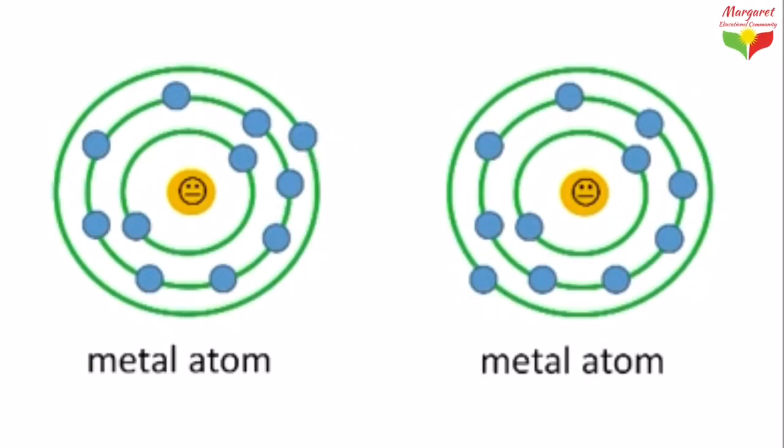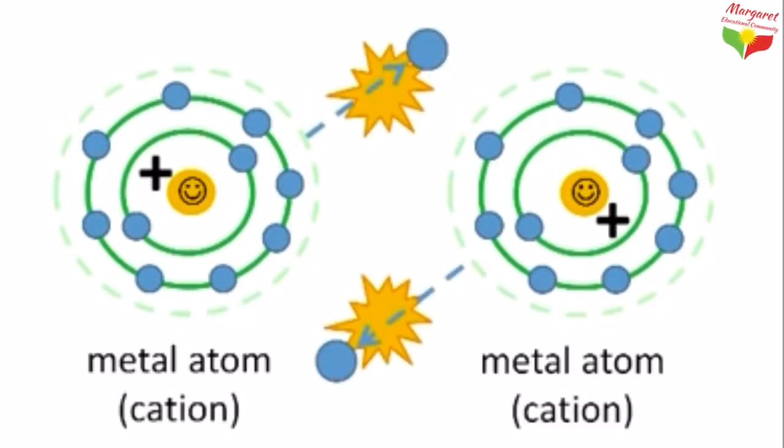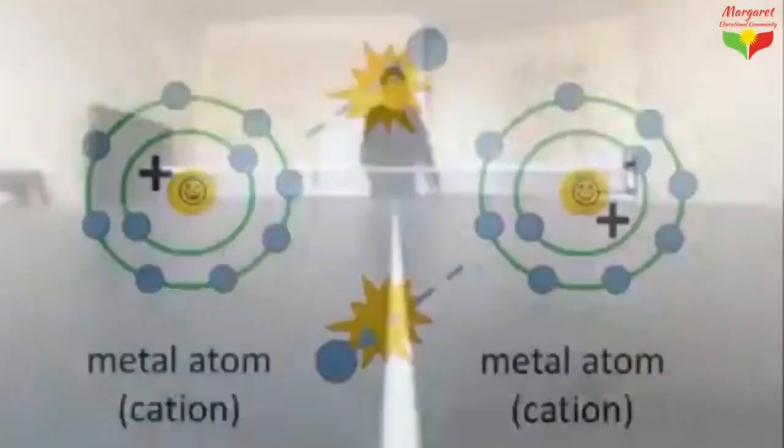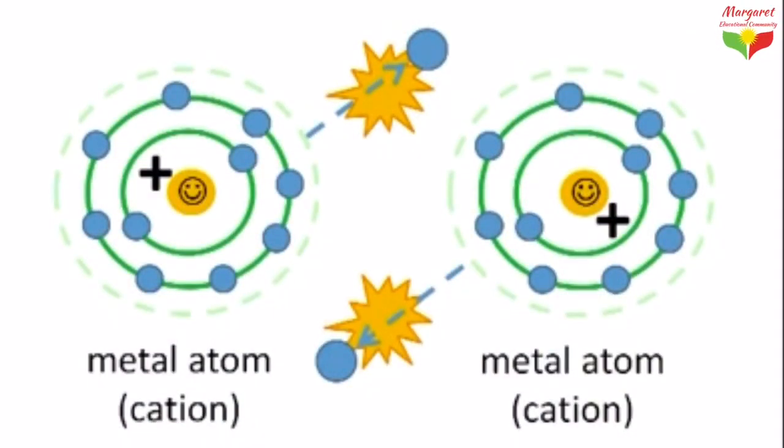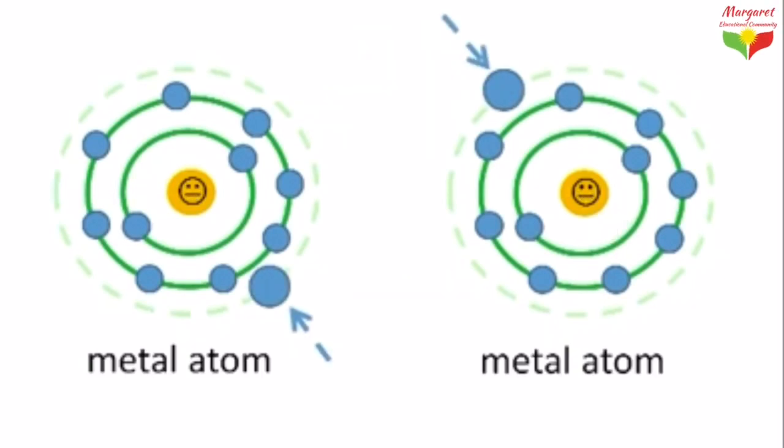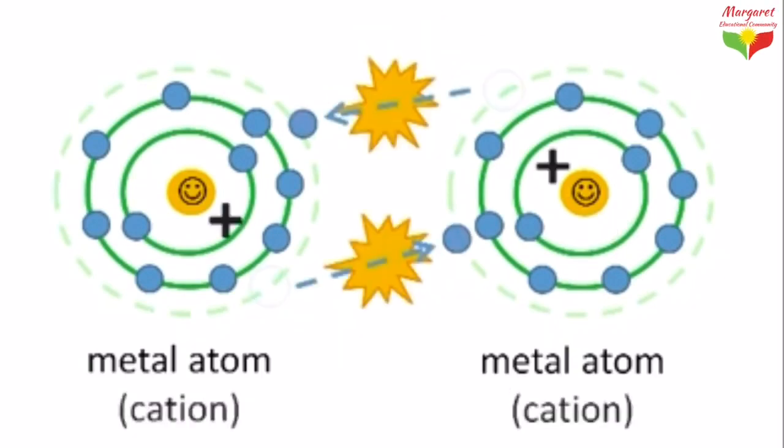So the metal atoms play a kind of ping-pong game with electrons. When one metal spits off its electron, the other catches it, but instead of holding on to it, it spits it right back. So the two metal atoms are passing the electrons back and forth constantly. This is happening so fast and so much that the atoms feel like they don't have any electrons. So all of the metal atoms end up more stable, and in the process they form another type of bond. This is called metallic bond.